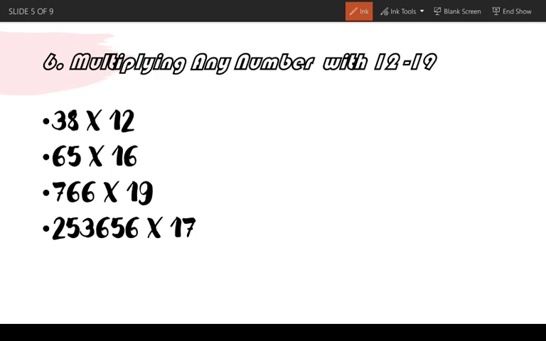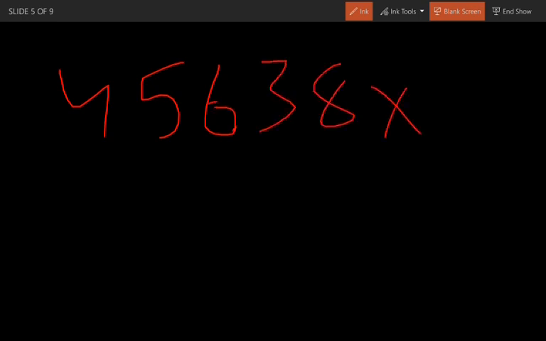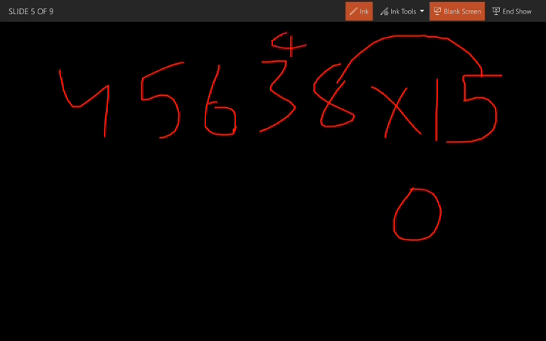So let's just see the last problem. It says 45638 into 15, right? So how are you going to do it? Multiply last two numbers. 5 into 8 is going to be 40. Add 4 as carry for 3. Now multiply these both. 5 into 3 is going to be 15.